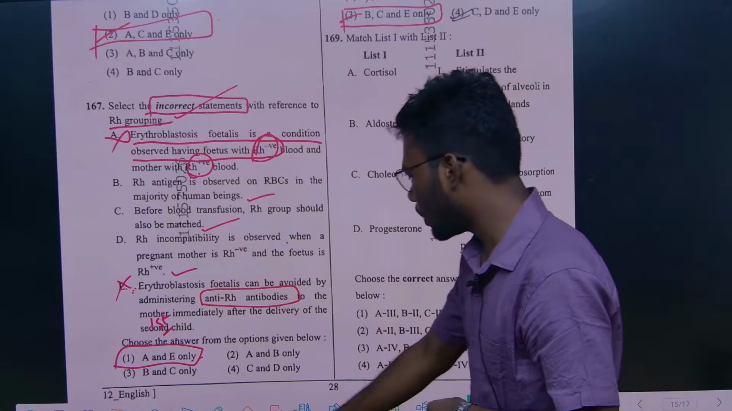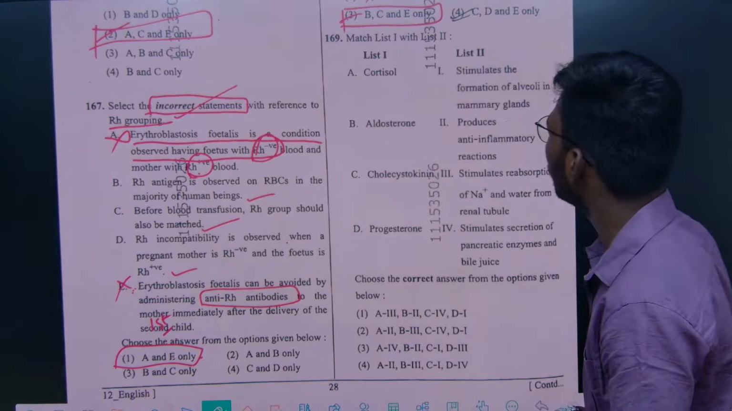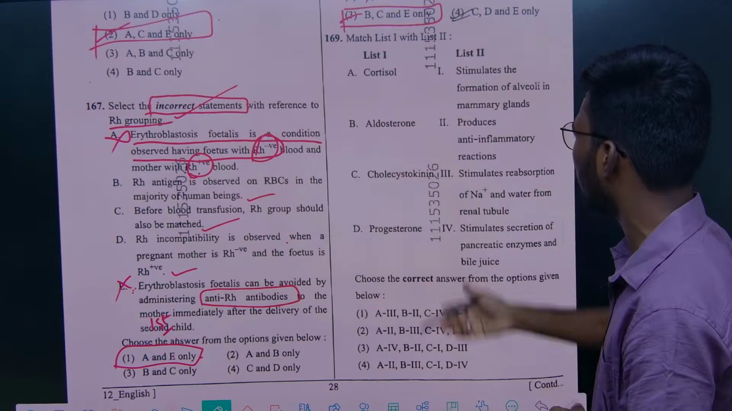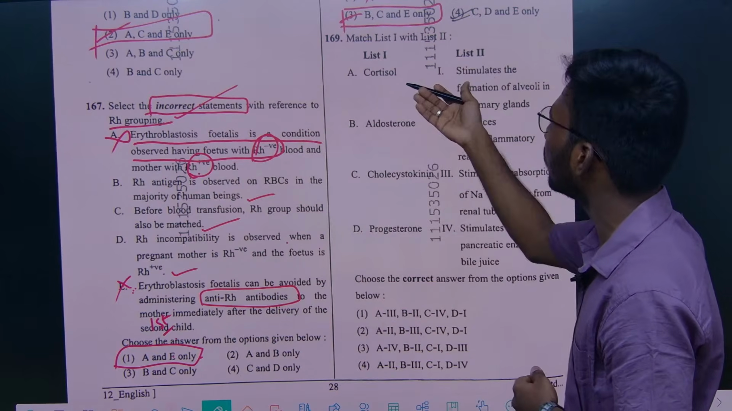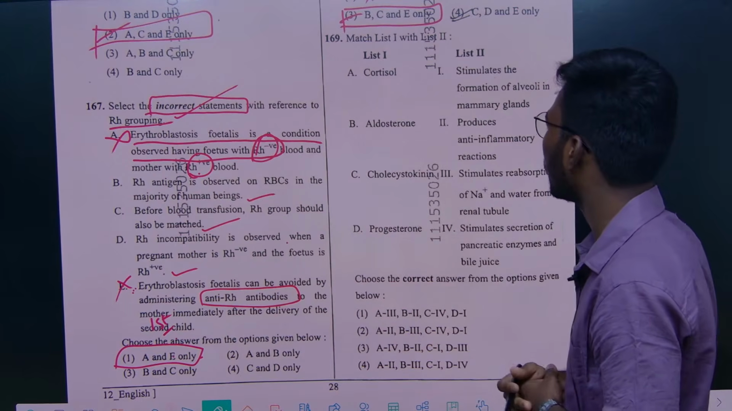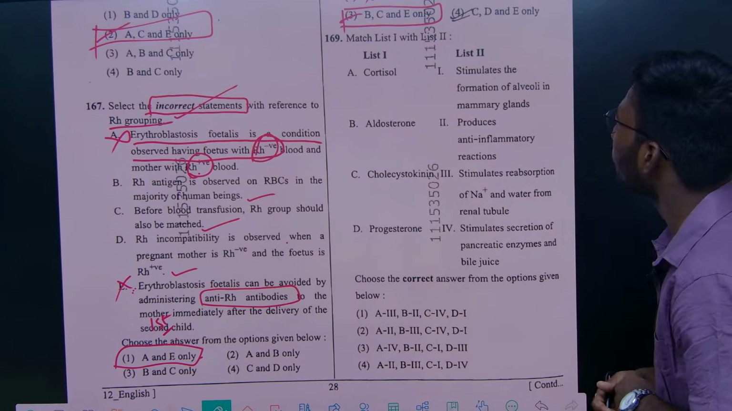And there is another table matching question, very simple. List 1 with list 2. They gave some hormones, some enzymes, different kinds of things, so we have to match these. We'll see.